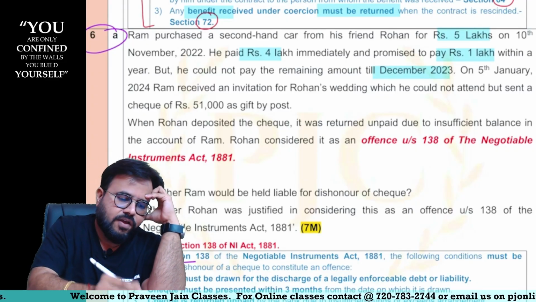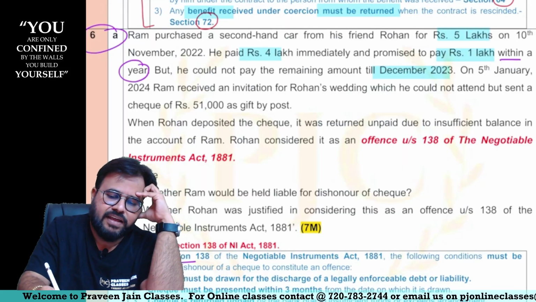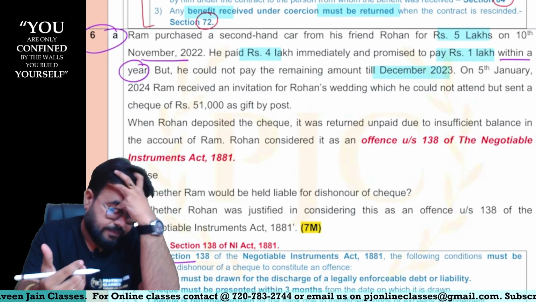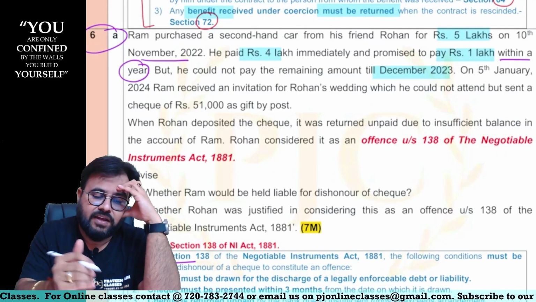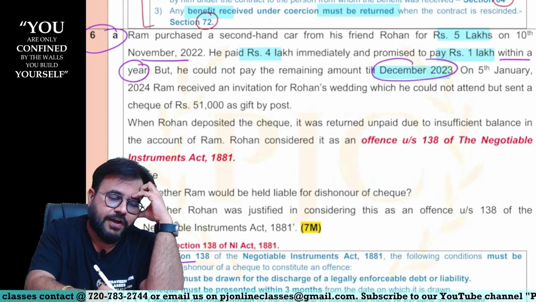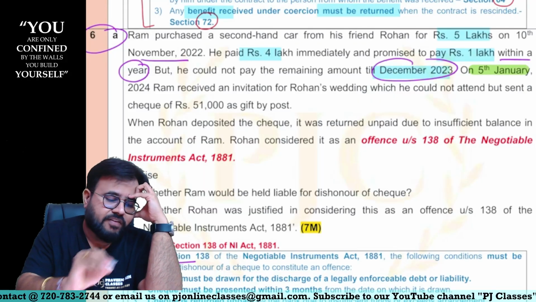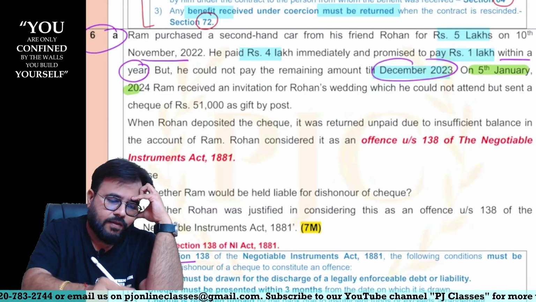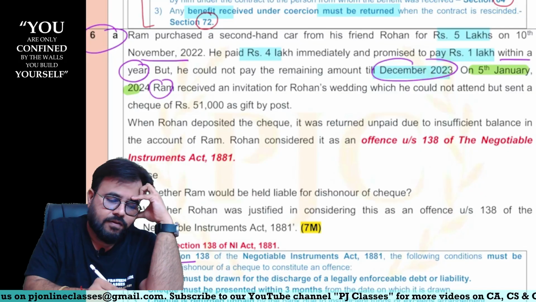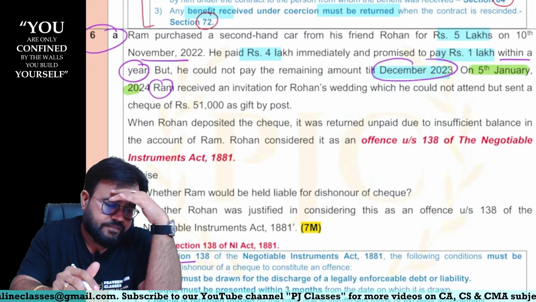Can I say in 1 year he said he will pay. So November 2022 means what, sir? By 9th November 23 he was supposed to pay. December 23 over, still he did not pay, sir. On 5th January 2024, Ram, who purchased the car, sir, he received an invitation.